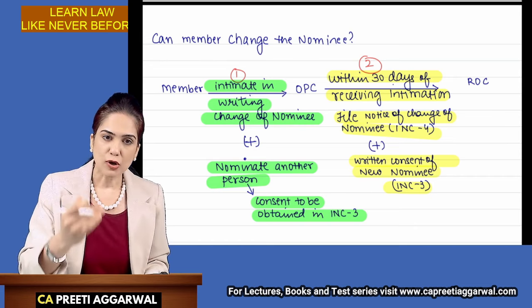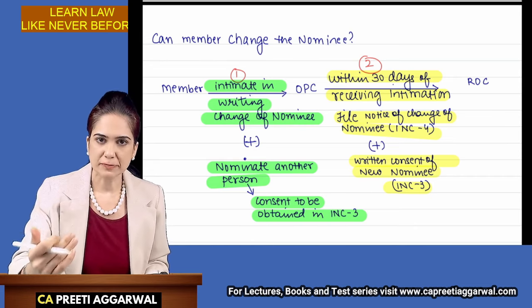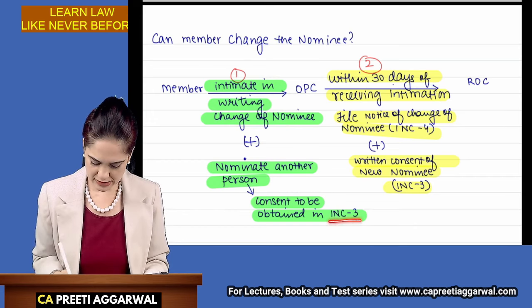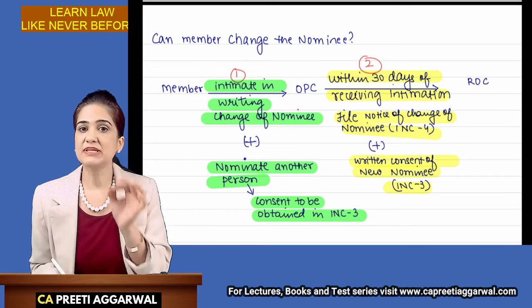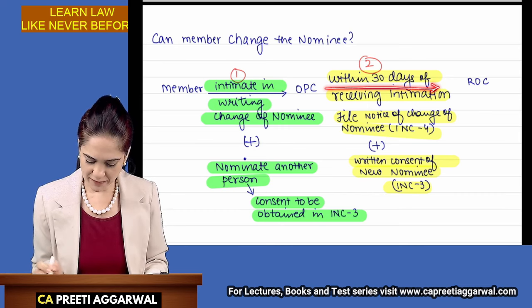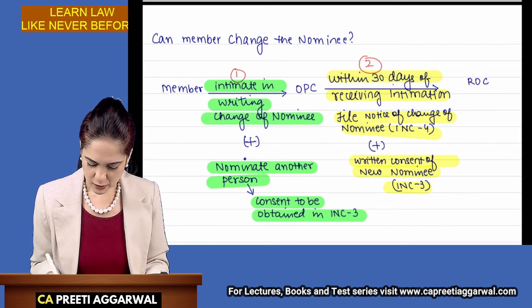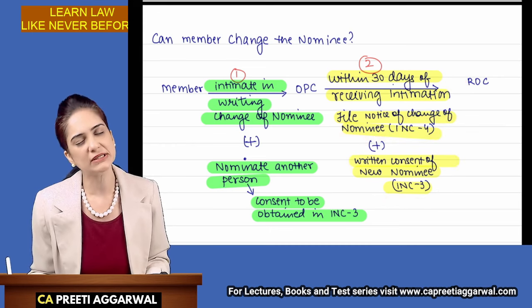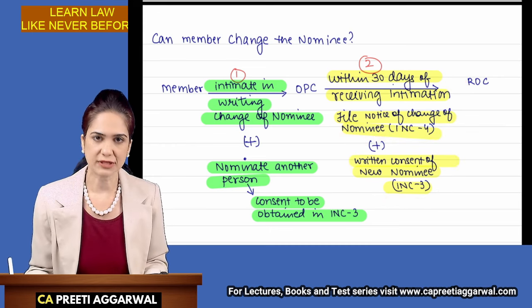The member will also nominate another person, and the consent of that new nominee will be obtained in INC 3. Once the OPC comes to know about it, within 30 days of receiving the intimation from the member, the OPC will then file the change of the nominee in INC 4 with the ROC along with the consent of the new nominee. That consent is given in INC 3.